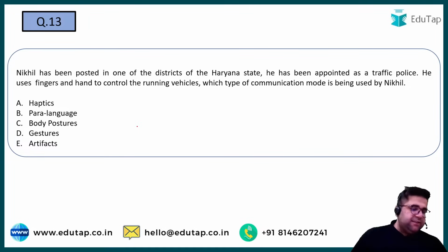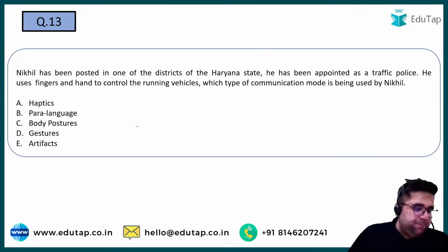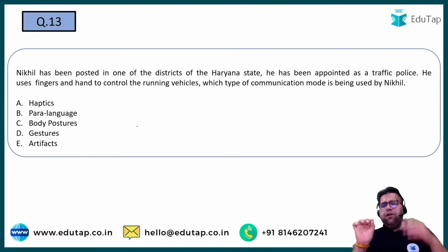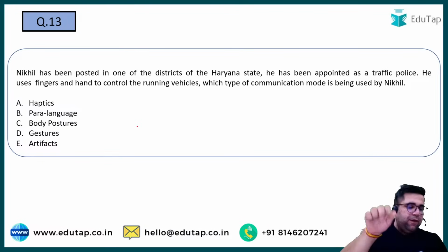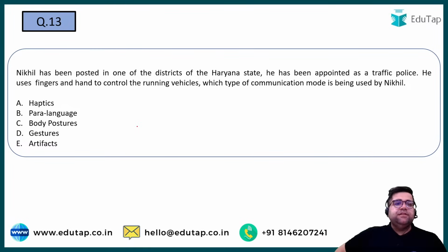Vikas is going with haptics. Oh, no. Learner, you are also not on the right track. Mr. Charan is going with D. Parineet is going with A. No, Rishi, not correct. Nikita is also going with A. Rishi is saying understanding of message by recipient. Still, you are not hitting the nail on its head. You are hovering around it. Parneet has changed the answer to gesture. Okay. Rohan Chopra is going towards gestures.